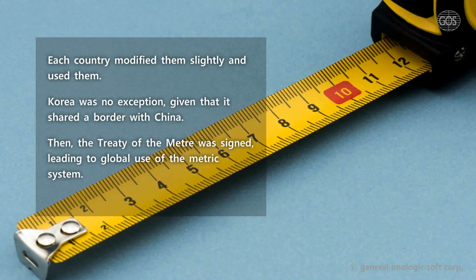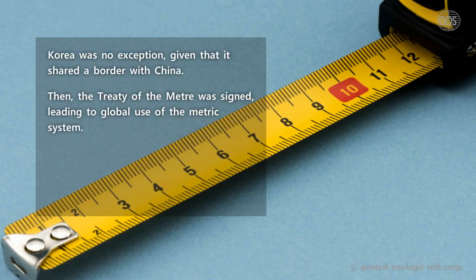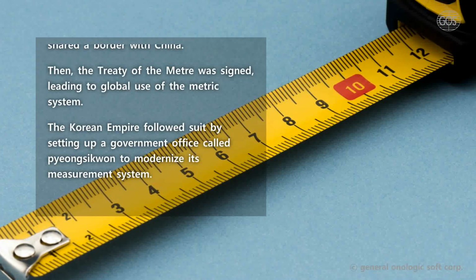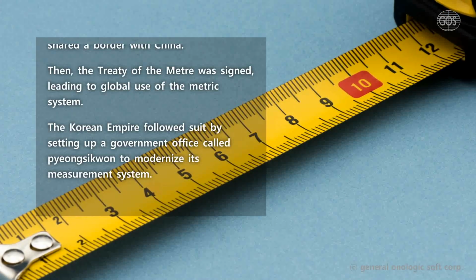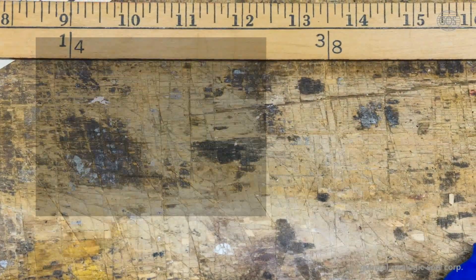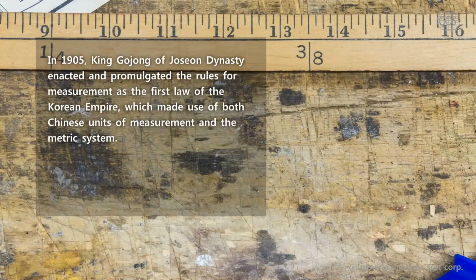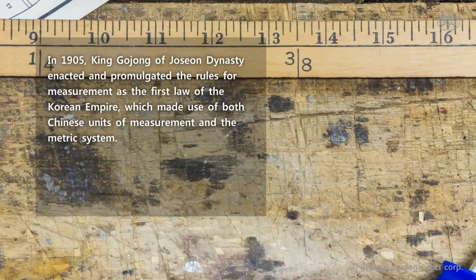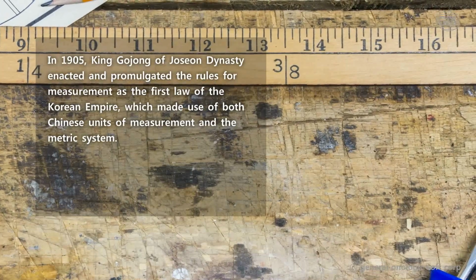Then, the Treaty of the Meter was signed, leading to global use of the metric system. The Korean Empire followed suit by setting up a government office called Pyongyang to modernize its measurement system. In 1905, King Gojong of Joseon Dynasty enacted and promulgated the rules for measurement as the first law of the Korean Empire, which made use of both Chinese units of measurement and the metric system.